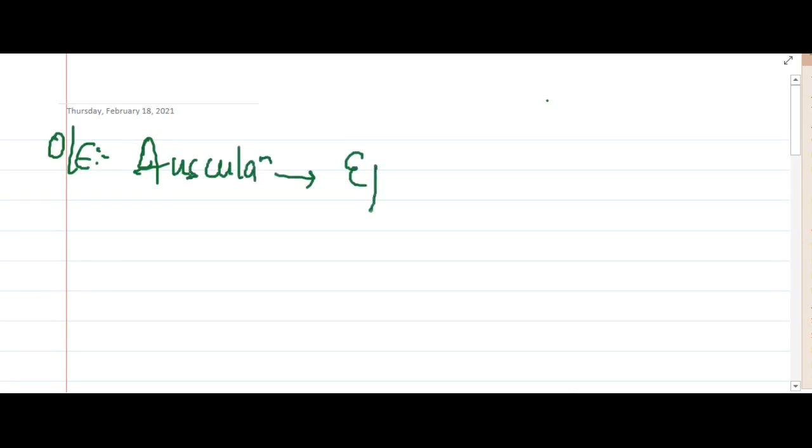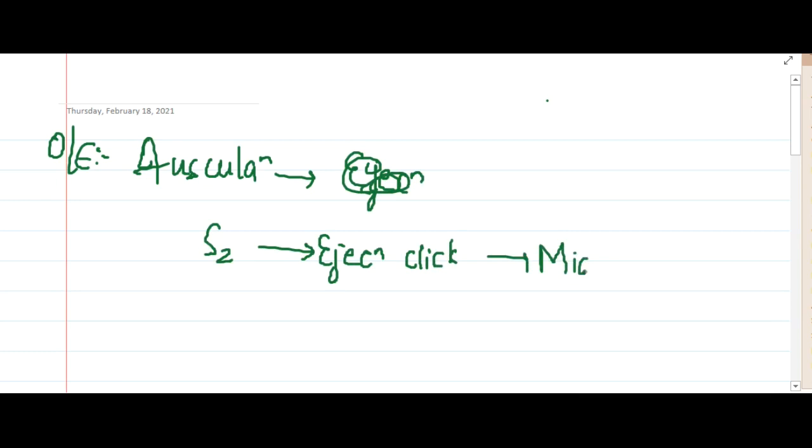Then if you see on auscultation, as I have already said, first and foremost there will be S2. After S2 there will be an ejection click. This ejection click is followed by a mid systolic click.